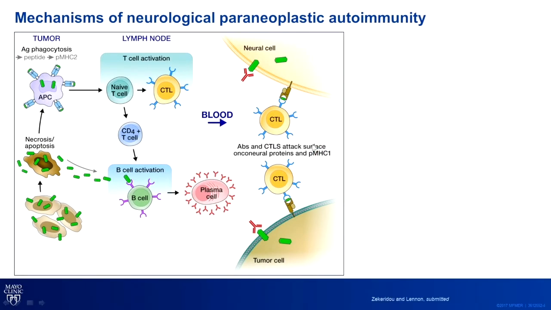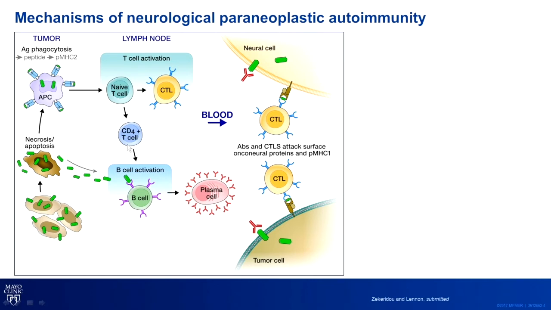So how does paraneoplastic autoimmunity work? This is a very simplified version of it, but I always use it because it helps us understand. We have the tumor that is expressing, in green, the onconeural antigens. These antigens can be either intracellular or in the membrane. Every tumor will undergo apoptosis, so you will have release of antigen that then will be picked up by the antigen-presenting cell that will travel from the tumor bed to the lymph node and will present it via the MHC molecules to naive T cells that will turn them into cytotoxic T cells that are specific for the onconeural antigen,